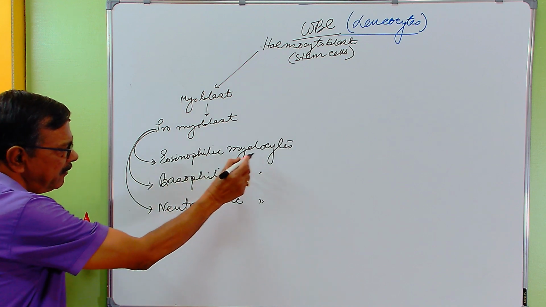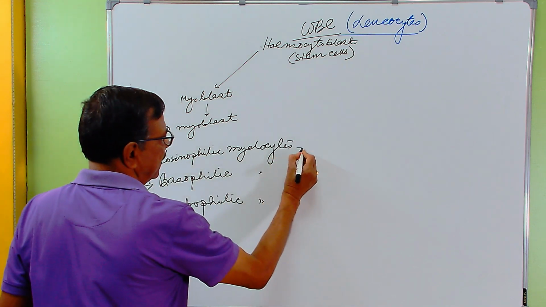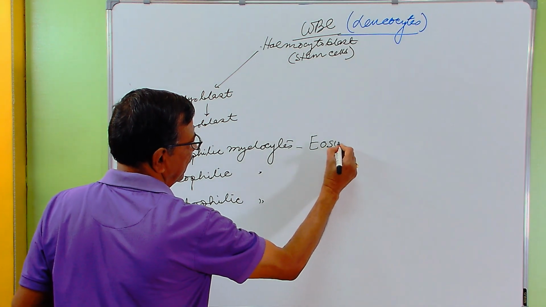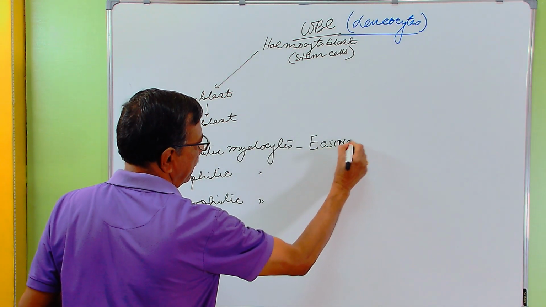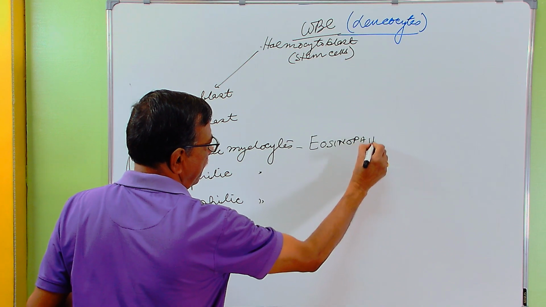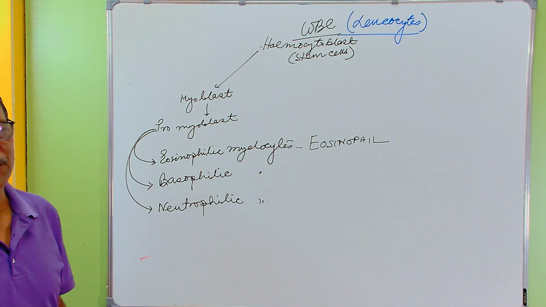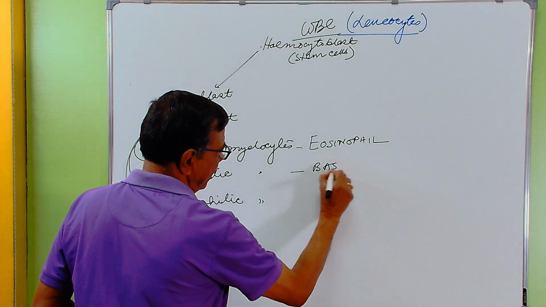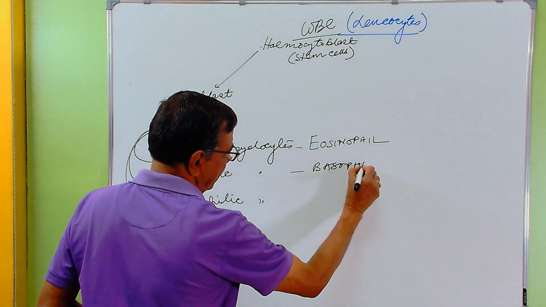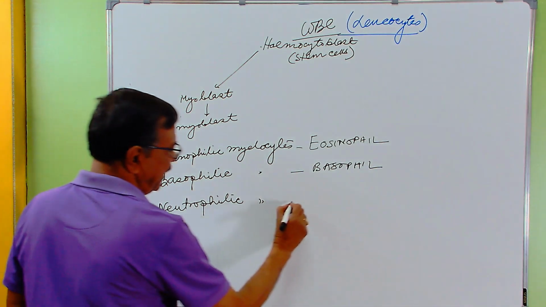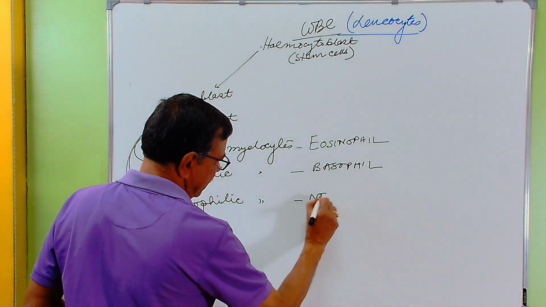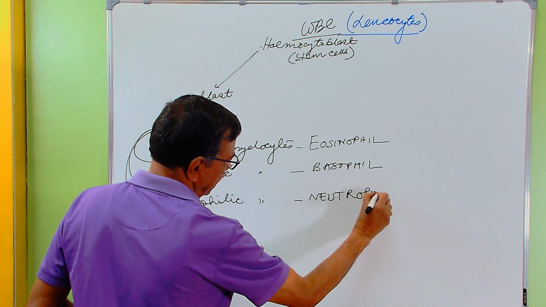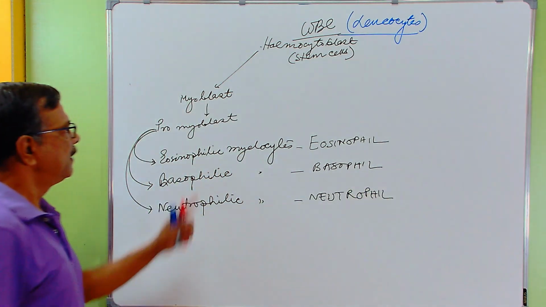And from eosinophilic myelocytes, eosinophil will be produced. Basophilic, basophil. Neutrophilic, neutrophil will be produced.